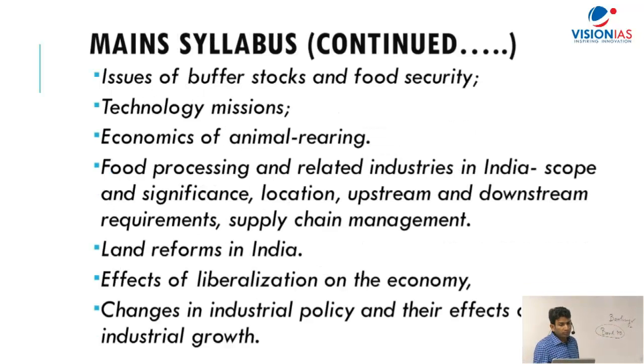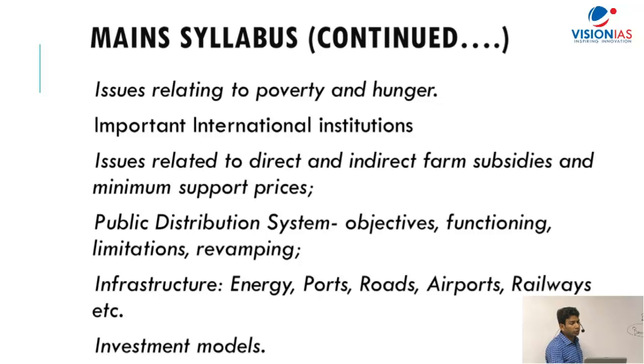Then issues of buffer stocks and food security, technology mission, economics of animal rearing, then food processing industry, land reforms in India, effects of liberalization on the economy. That means about the industrial policy after 1991. Then after that, changes in industrial policy and their effects on industrial growth. Again, after that, you can say from 1991 onwards. Then issues related to poverty and hunger.